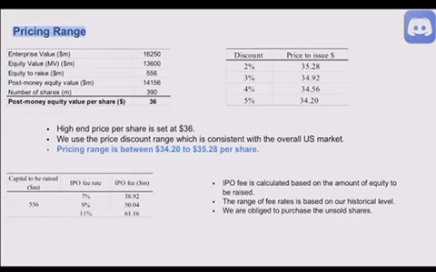IPO fee is calculated based on the amount of equity to be raised. The range of fee rates is based on our historical level. IPO fee is expected to be between $38.9 million and $61.2 million. We are obliged to purchase the unsold shares.